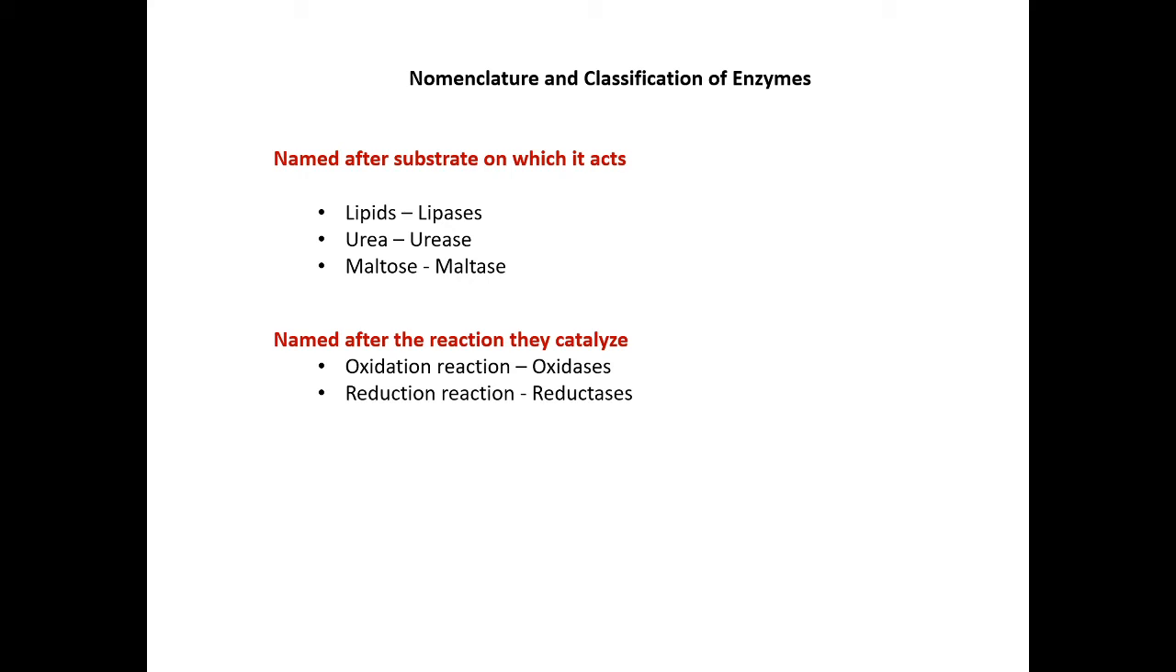The next topic, nomenclature and classification of enzymes. Enzymes are specific for a particular reaction, so they are named after the substrate on which they act. For example, lipases act on lipids, ureases act on urea, maltases act on maltose. And the next one is named after the reaction they catalyze, that is, oxidation reactions are catalyzed by oxidases, reduction reactions are catalyzed by reductases.